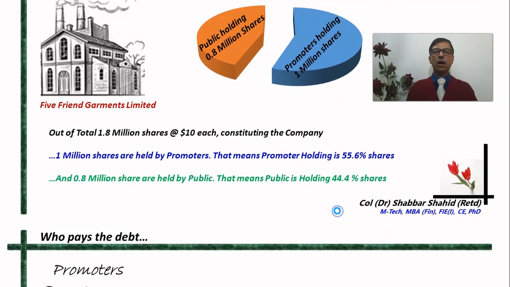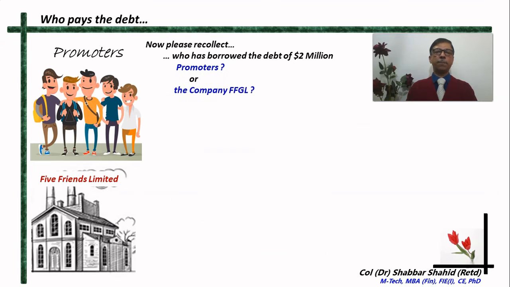Now, try and understand this. Very important. Please recollect who has borrowed the debt of $2 million. Have the promoters borrowed that money, or has the company borrowed that money from the bank? Just think it over. The money has been borrowed by the company, not by the promoters. So, whose responsibility is it now to return that money? This debt has to be paid back by the company, Five Friend Garments Limited, and not the promoters. The promoters have not taken this loan or debt. It is the company which has taken the debt.